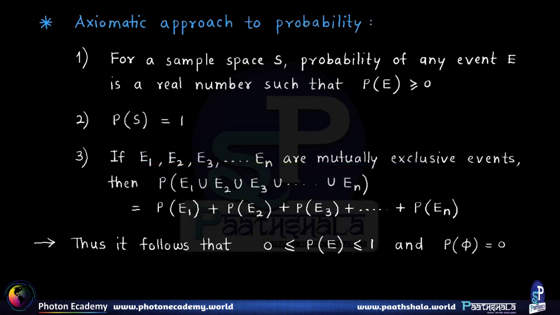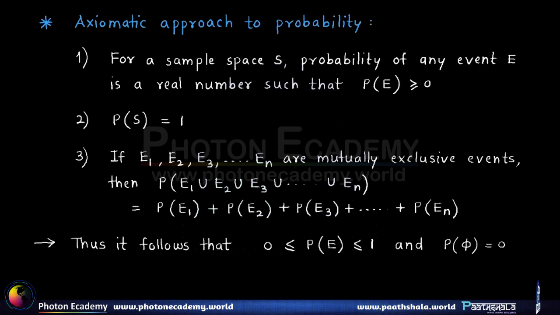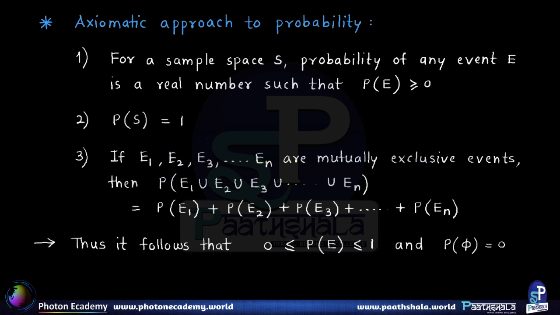And third, if E1, E2, E3 and so on up to En are mutually exclusive events. Here mutually exclusive means that if you take any two of these n events, then they are totally disjoint events. That is, there is no outcome common to those two events. We may take any such pair out of all these n events, and we should have all those pairs as disjoint sets.